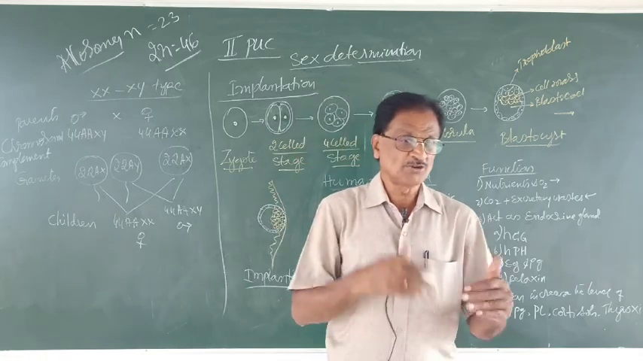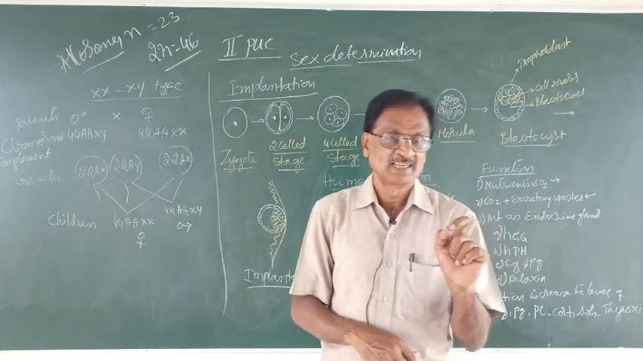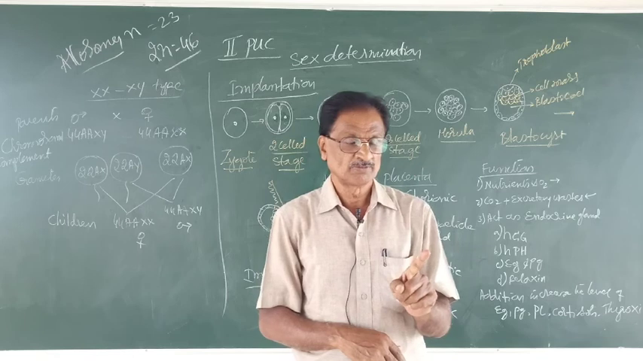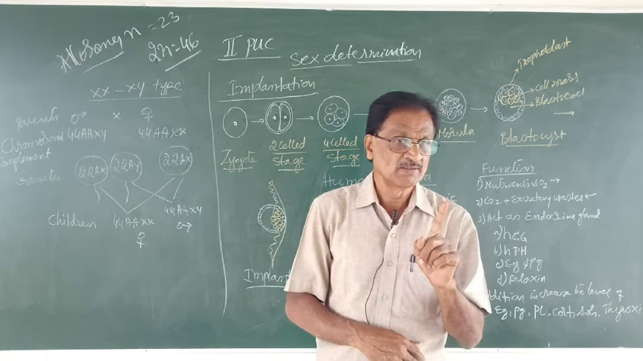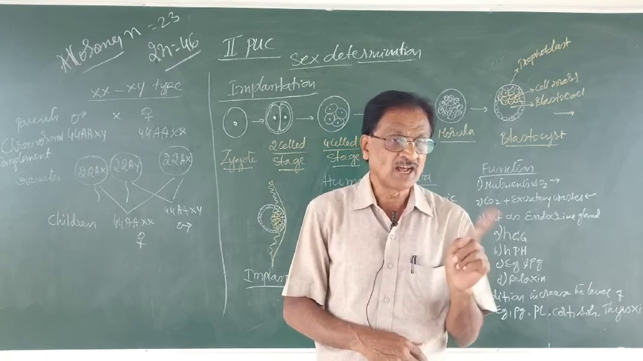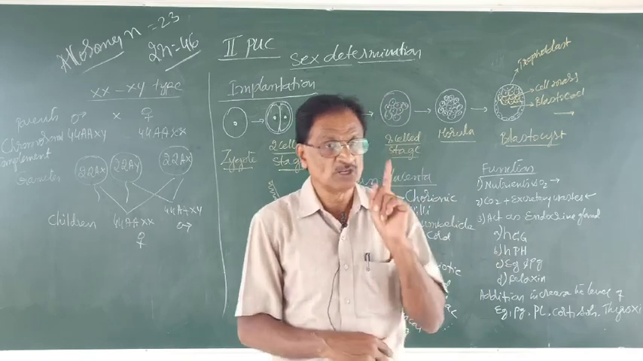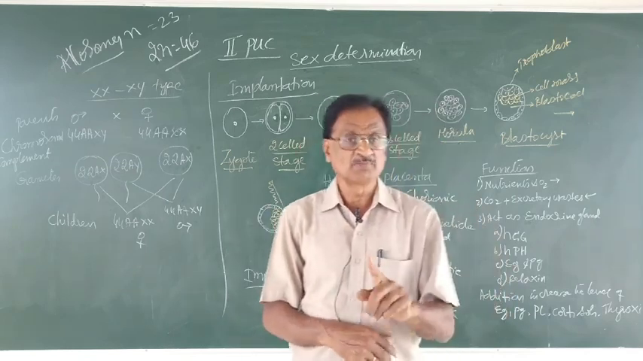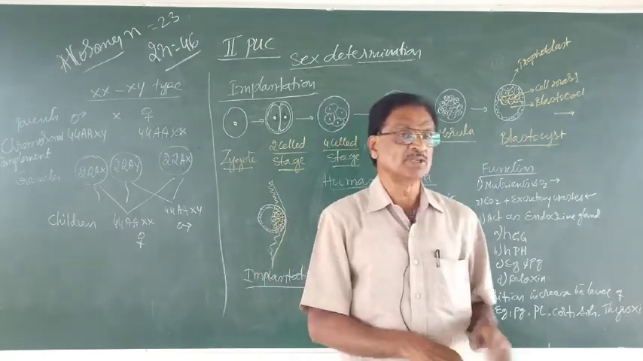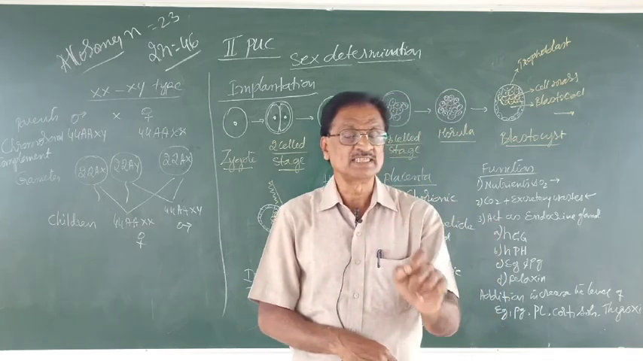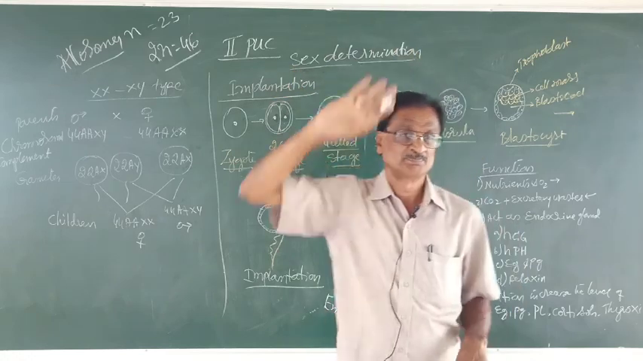From this, what can you conclude? We can conclude that it is the type of sperm which determines the sex of the individual during fertilization. It is not the egg, because the egg is of only one type, but it is the sperm, which is of two types, that determines the sex of the individual during fertilization. This is about sex determination.